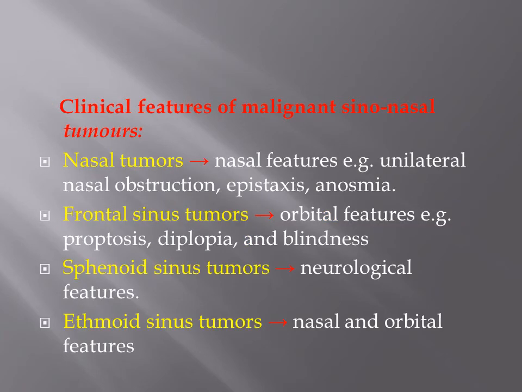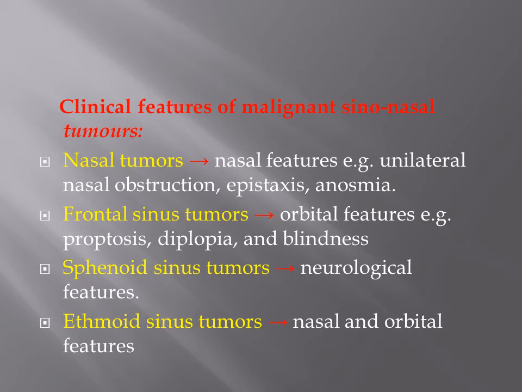Clinical features of malignant sinonasal tumors. We divide the features according to whether the tumors arise from the nose, or the frontal sinus, or the sphenoid sinus, or the ethmoid sinus, or the maxillary sinus. The tumors arising from the nose will cause nasal features, which include unilateral nasal obstruction, unilateral epistaxis, unilateral nasal mass, and maybe hyposmia.